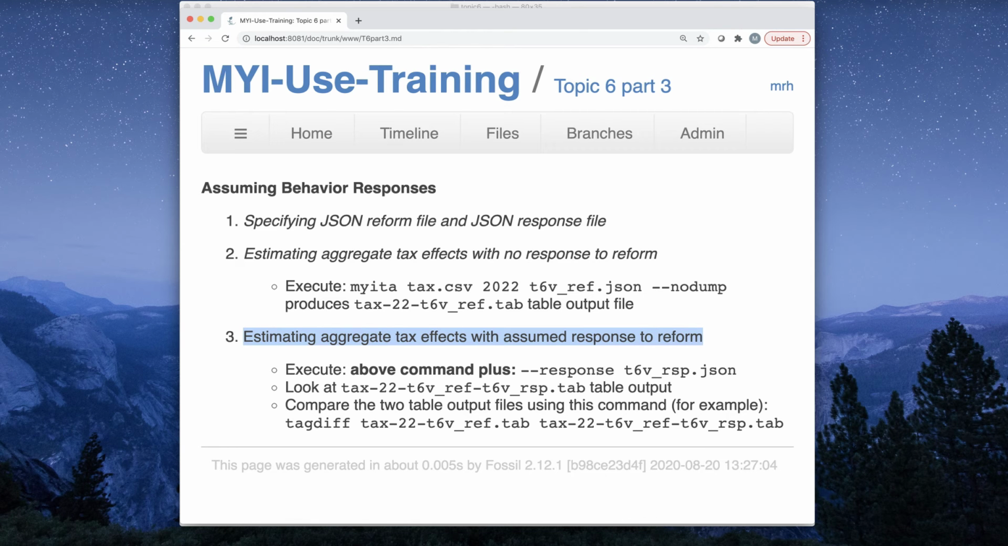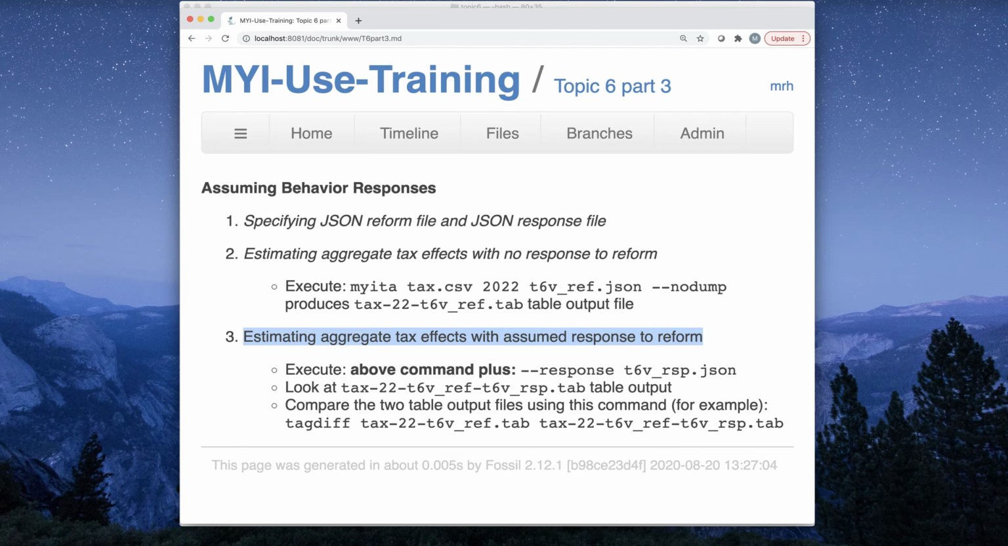This is the final video for topic 6. Topic 6 was looking at how to assume alternative behavioral responses to reforms. As we've learned in prior videos, the model by default, if you don't tell it otherwise, assumes that tax filers do not react in any way. They don't change their behavior in response to a tax reform.